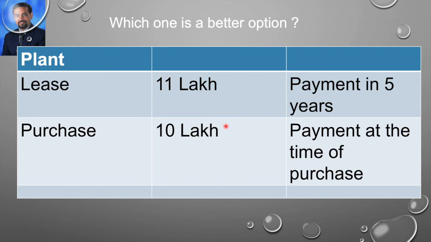Correct? So now it is very easy for us to make the decision that the investment which we want to make in the plant, that should be based on what. So whether we should get it on lease or we should purchase it.